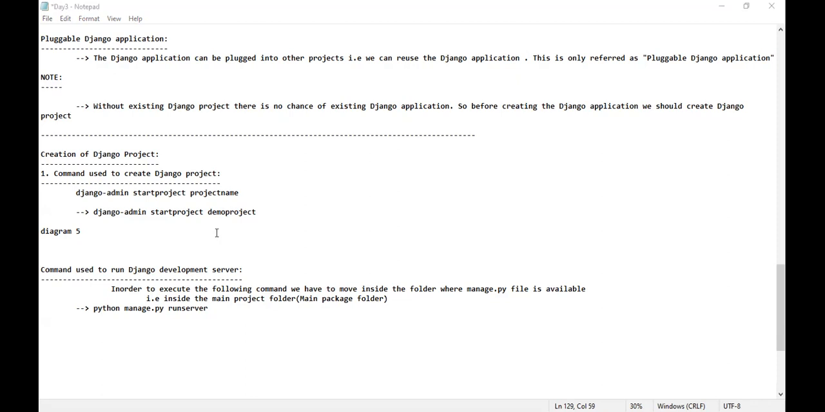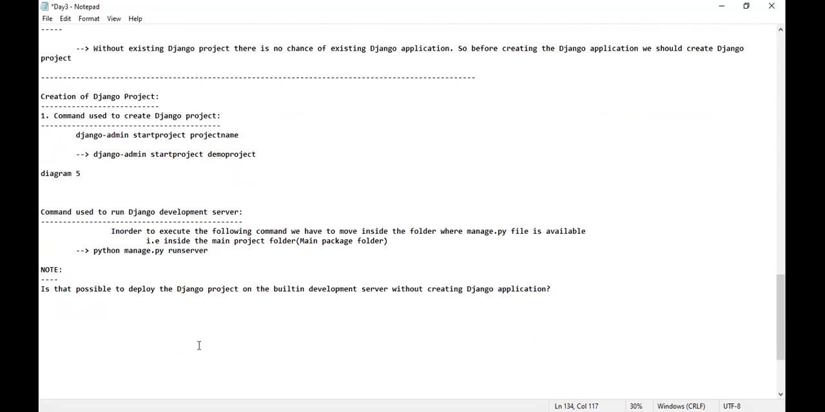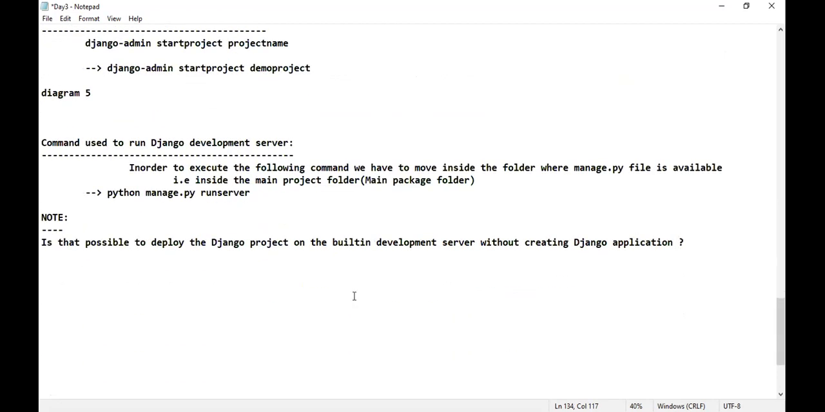Next, in the interview, if they're asking this question, what should be your answer? Is it possible to deploy the Django project on the built-in development server without creating a Django application? What should be your answer? Yes or no? Just now I have taught, you should be telling the answer. Proper answer you have to tell. Yes, it is possible. Is that clear?